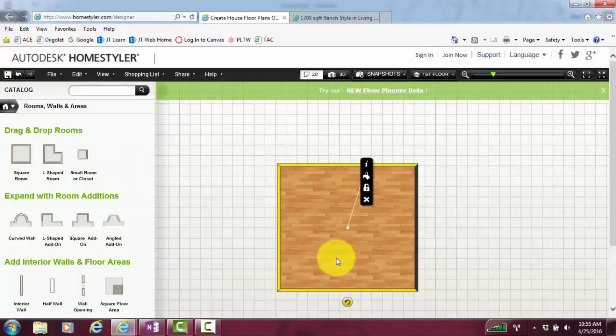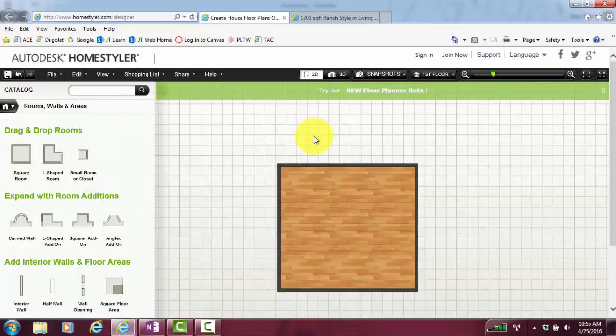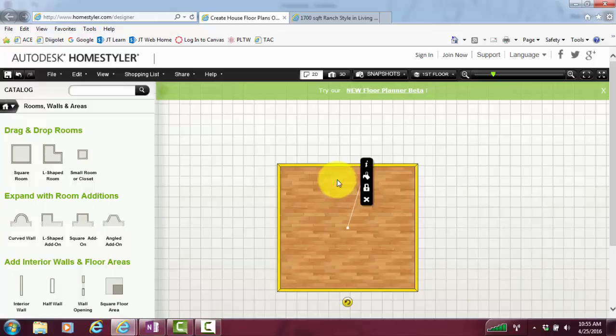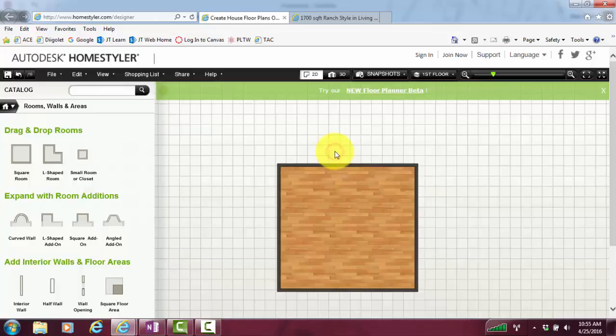The reason why that's important is because later on when you get a lot of stuff in your floor plan, you may accidentally click and drag and move something and not do what you wanted to, and this back arrow only goes back so many steps, so you may catch it later on in the process. So that was a problem that I ran into when I was making my own, so I wanted to share that information with you to help avoid any headaches later on. So again, turn that lock position on so that we can lock it in place. My other quick tip is to make sure that you save a lot just in case something happens. Go up there, hit save.